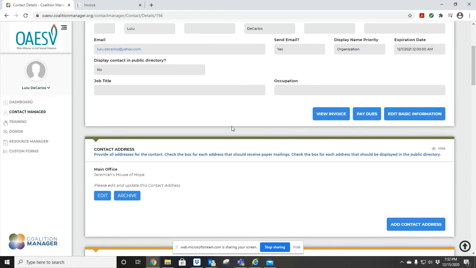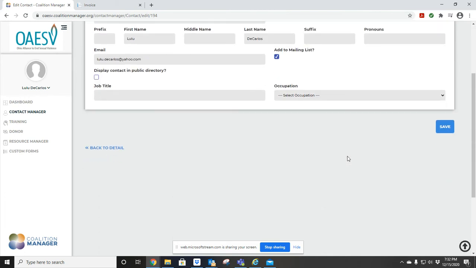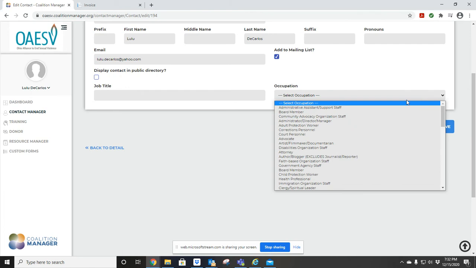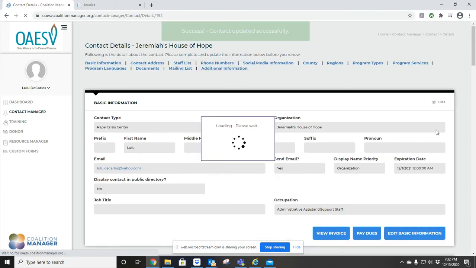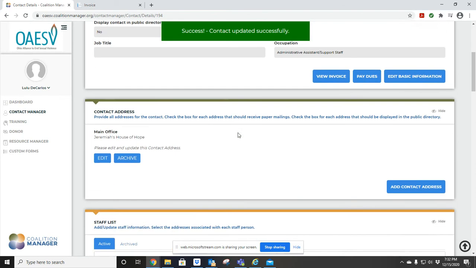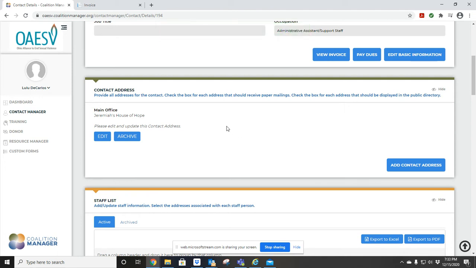And on detail, you could go ahead and click on edit basic information. And this is where you want to go ahead and edit all the information on your account. You want to go ahead and click save. You want to go ahead and put in the information that is required. Click save, and then you want to go ahead and go back down at the bottom where it says contact address. If your organization has multiple locations, you could go ahead and enter them here.